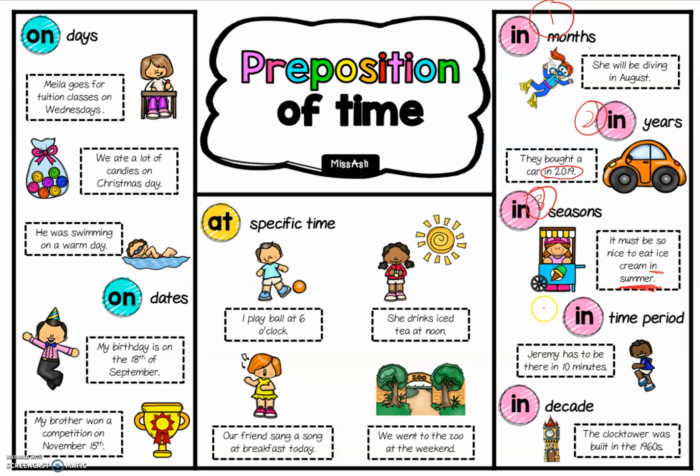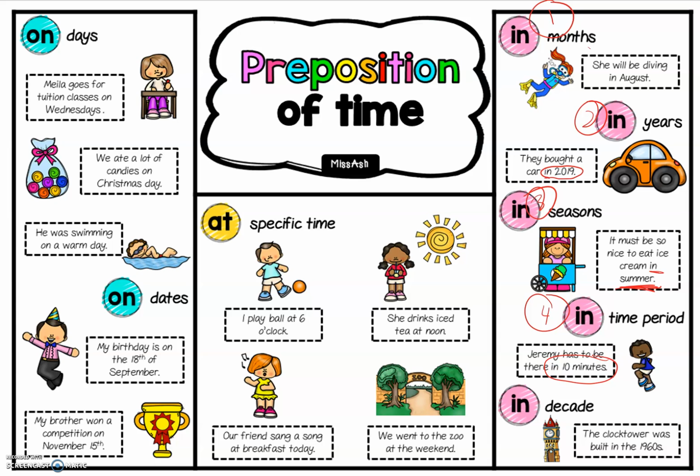All right, and number 4, time period. Okay, when we say time period, which means that in that range of time, right? For example, Jeremy has to be there in 10 minutes, which means that person has that 10 minutes to be there. Or the class starts in an hour, right? So we have that time range, in 10 minutes, or in an hour, in 15 minutes. All right, when there's a specific time, we use in.